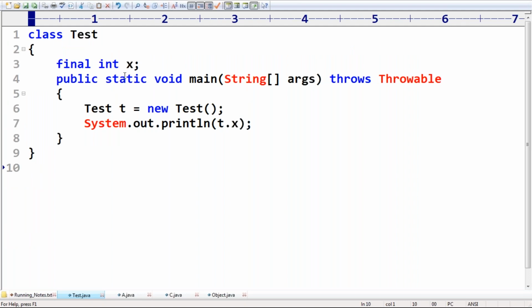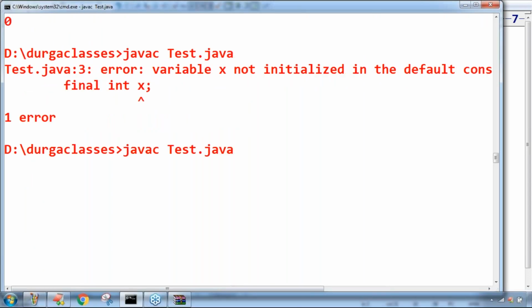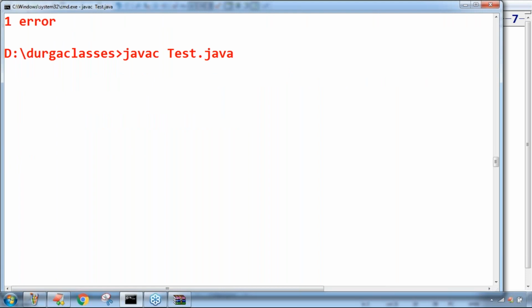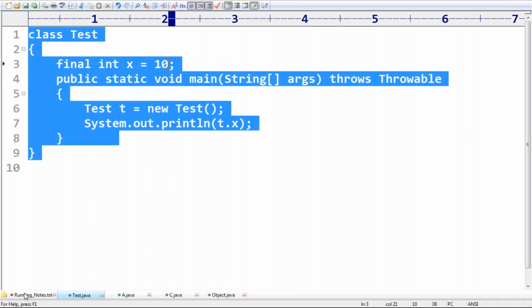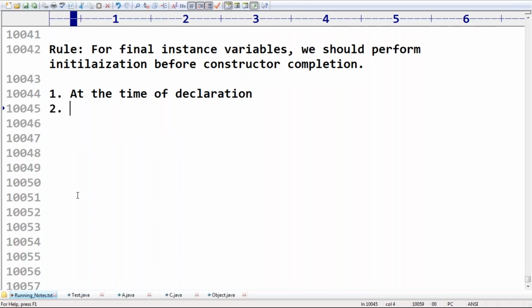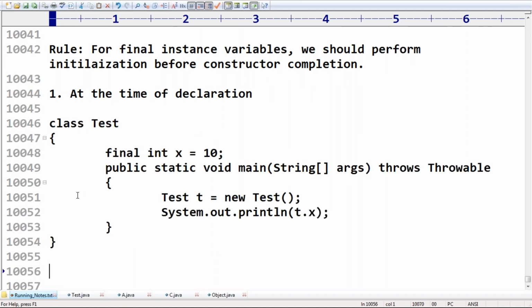At the time of declaration means int x is equal to 10, like this I'm taking, sir. Now have a look, perfectly it is valid. This is the first way. At the time of declaration we can perform initialization, no problem at all.